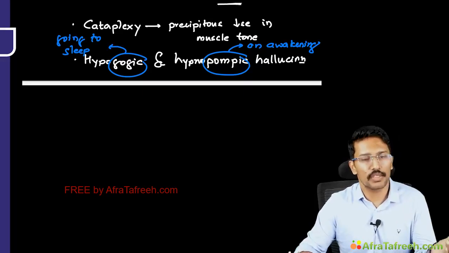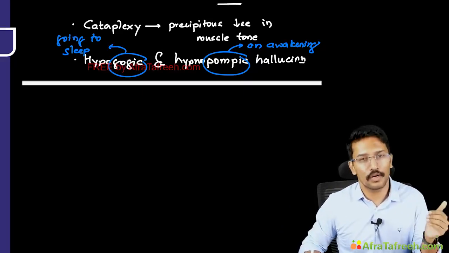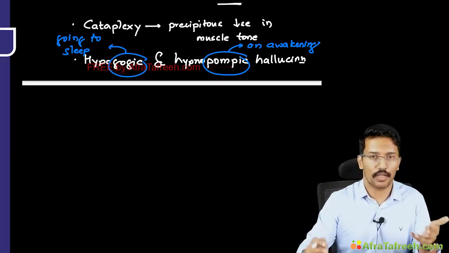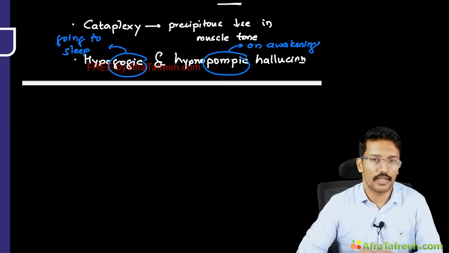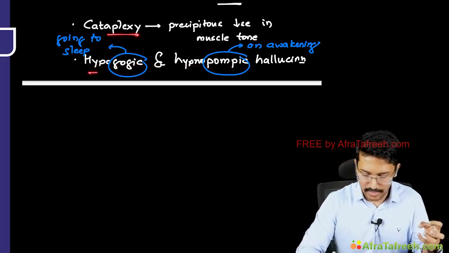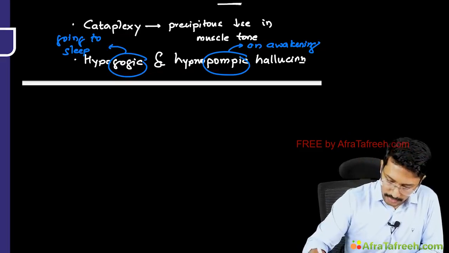Patients also might give you a history of drop attacks, because of this loss of muscle tone. They may also be describing their hypnagogic and hypnopompic hallucinations quite vividly. So any patient presenting with increased daytime sleepiness plus cataplexy and these symptoms, we should suspect narcolepsy. Okay, now how do we make a diagnosis?